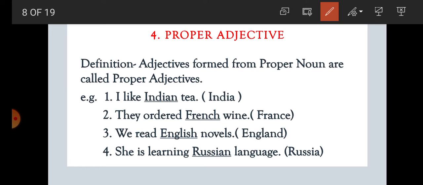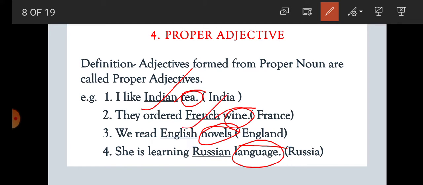In the first sentence, what is the noun? Tea. Second sentence, wine. Third, novels. And fourth, language. So they tell about the quality of the tea. Which tea? Indian tea. Which wine? French wine. Which novel? English novel. Which language? Russian language. So they are called proper adjectives because they are formed from proper nouns.